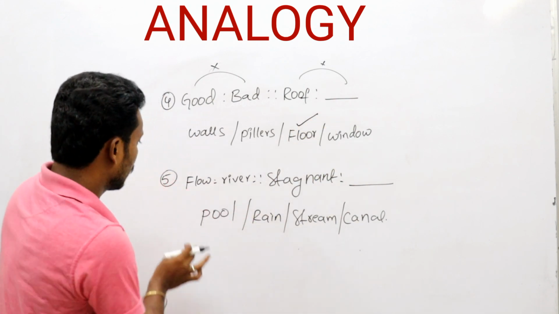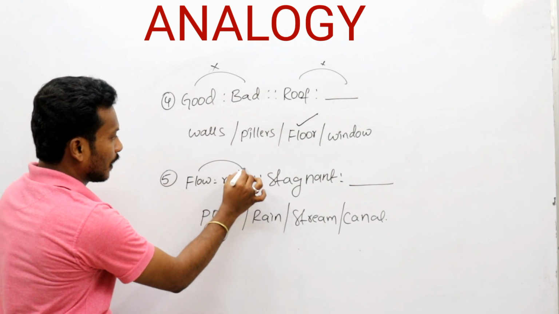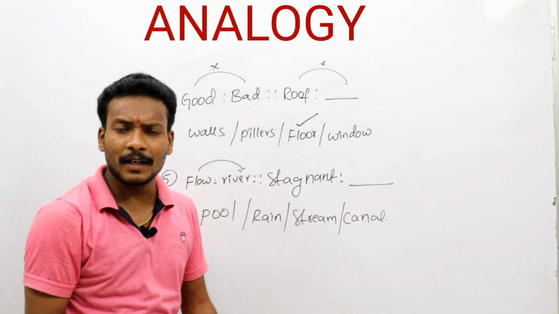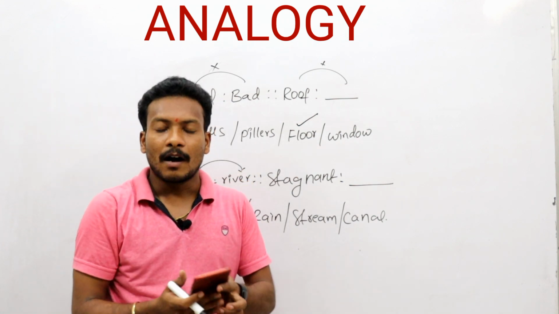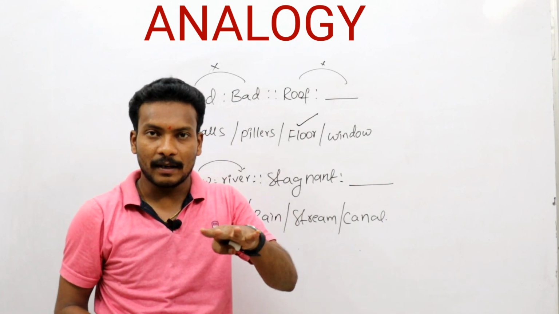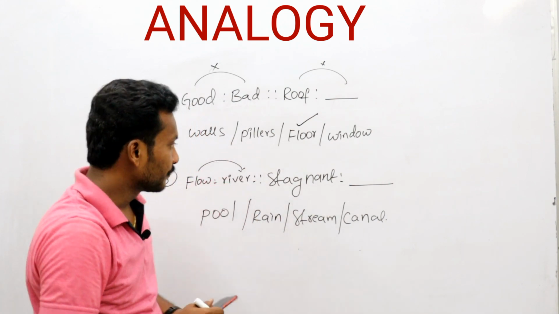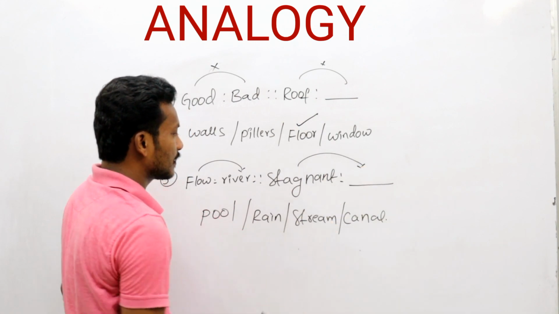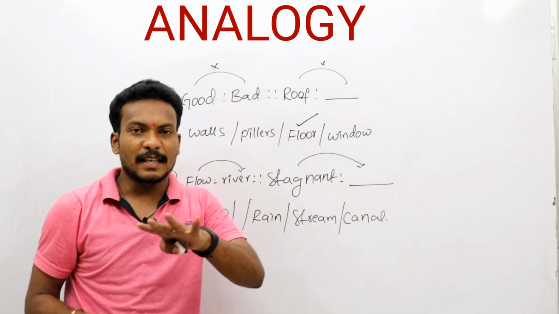Okay, next question, that is the fifth question. Flow, river. Always a river flows. What is meant by flow? Always a river is not in the same place, it is moving. Now, stagnant means same place, there is no motion.